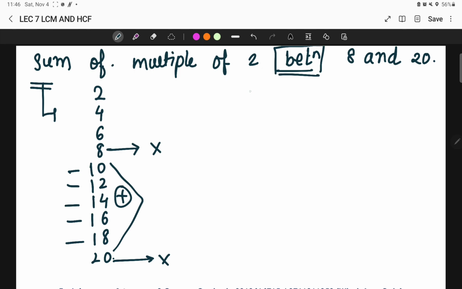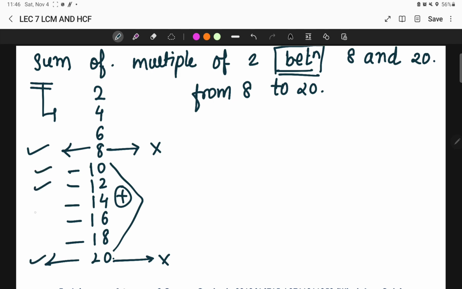But if I say, for example, 8 to 20, it means I'm going to include here 8 as well as 20 and all the numbers in between them. So this is the difference that is going to play an important factor in solving your questions.